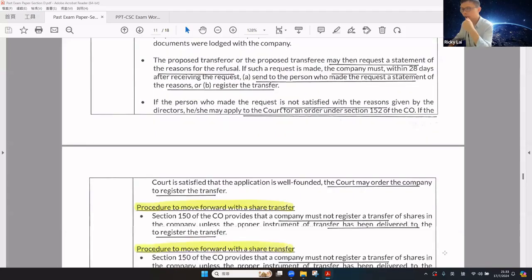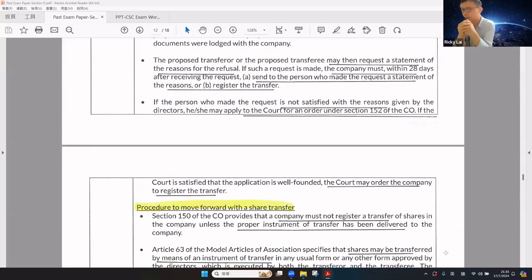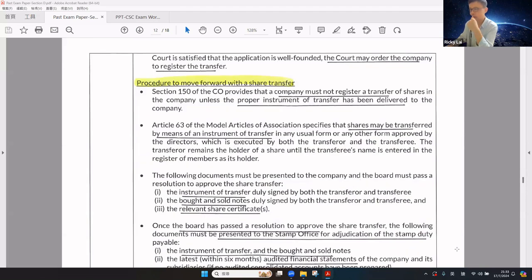If the person who made the request is not satisfied with the reason, he or she may apply to the court for a court order. If the court is satisfied that the application is well-founded, the court may order the company to register the transfer.